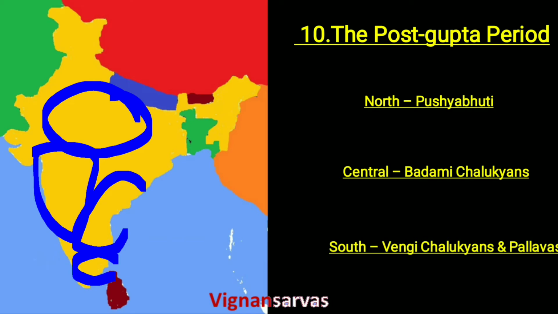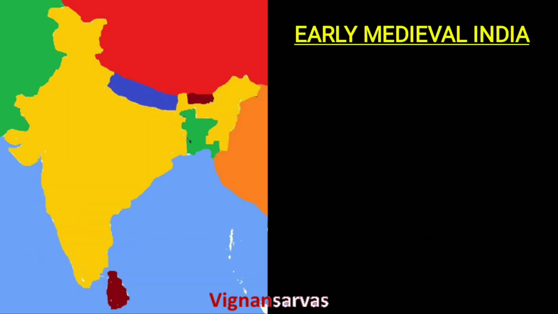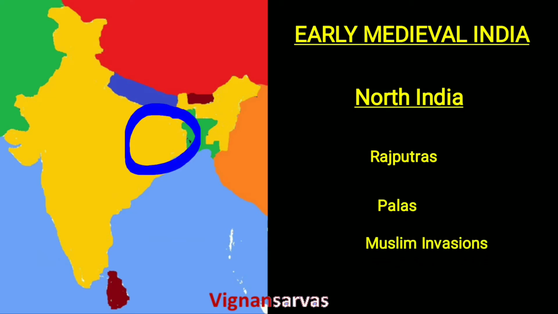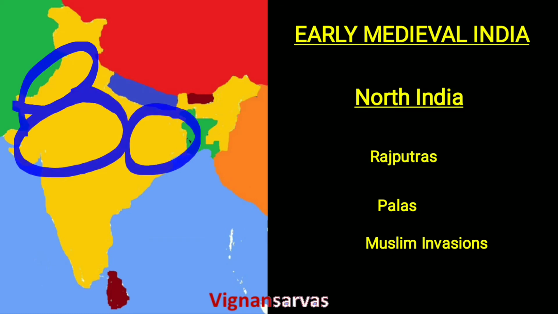After the post-Gupta period, this is the beginning of the early medieval period. In early medieval India, North India, especially the eastern part of North India, was dominated by the Palas, and the central and western parts of India were dominated by the Rajputras, and the northwestern frontier of India was dominated by the Arab invasions.